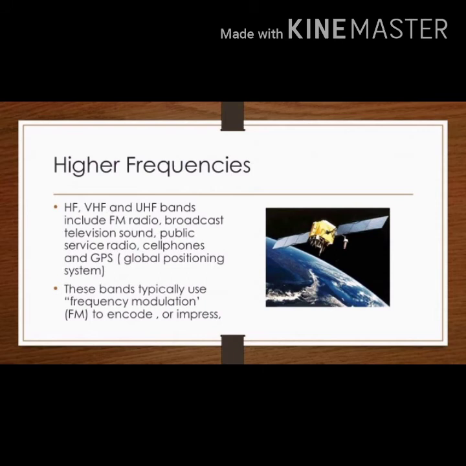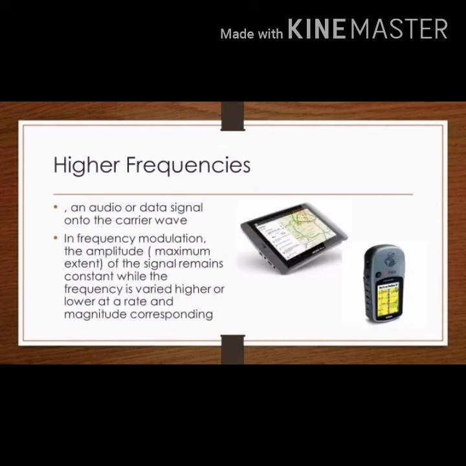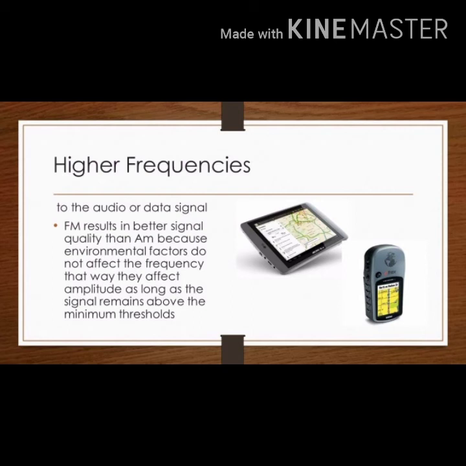The higher frequencies. Higher frequencies such as the HF, the VHF, and the UHF bands include FM radio, broadcast television sound, public service radio, cell phones, and the GPS or Global Positioning System. These bands typically use frequency modulation or FM to encode or impress an audio or data signal onto the carrier wave. In frequency modulation, the amplitude of the signal remains constant while the frequency is varied higher or lower at a rate and magnitude corresponding to the audio or data signal.